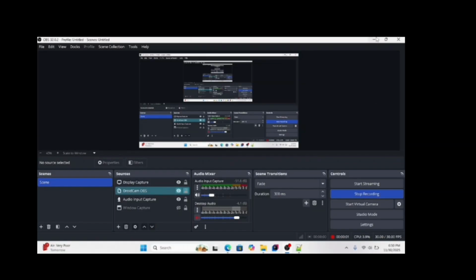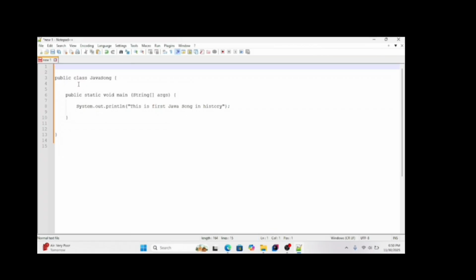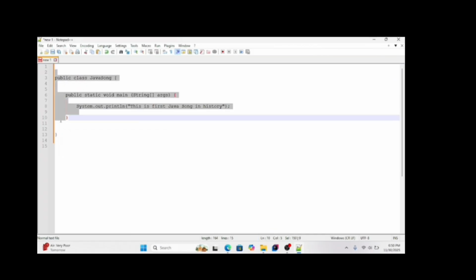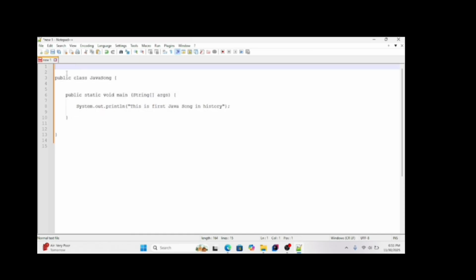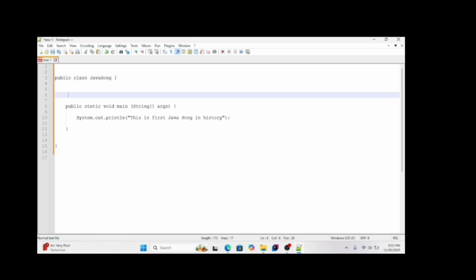Let's do one practical example. I will do this coding in Notepad++. Instead of using IntelliJ or Eclipse, I will show you how to run it through the command line. This is one Java class. You are seeing the keyword public class, right? And this is the name of the class. It's the file name.